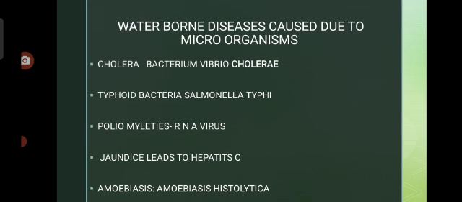Next one is amoebiasis. Amoebiasis is also one of the major diseases witnessed as a waterborne disease. It is caused by a protozoan parasite called Entamoeba histolytica. This amoeba is irregular in shape and colorless, so we cannot see it with our naked eye. When this protozoa contaminates the water and enters the body, it causes severe acute dysentery and diarrhea.